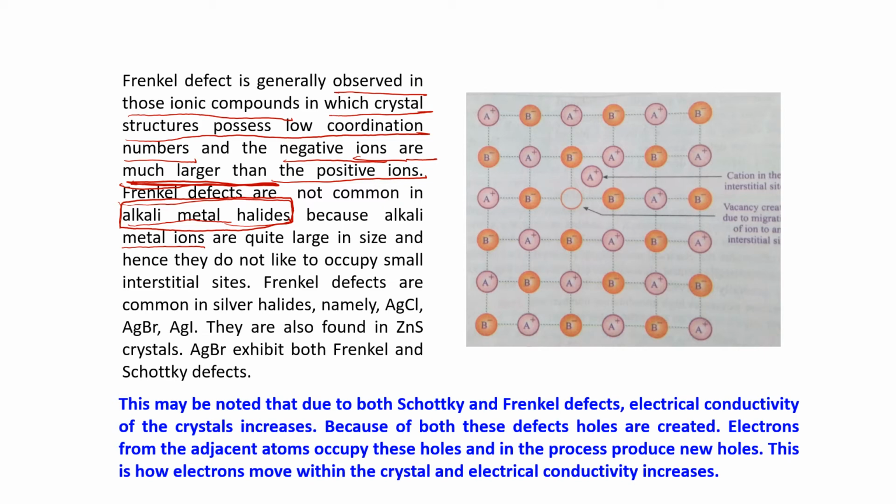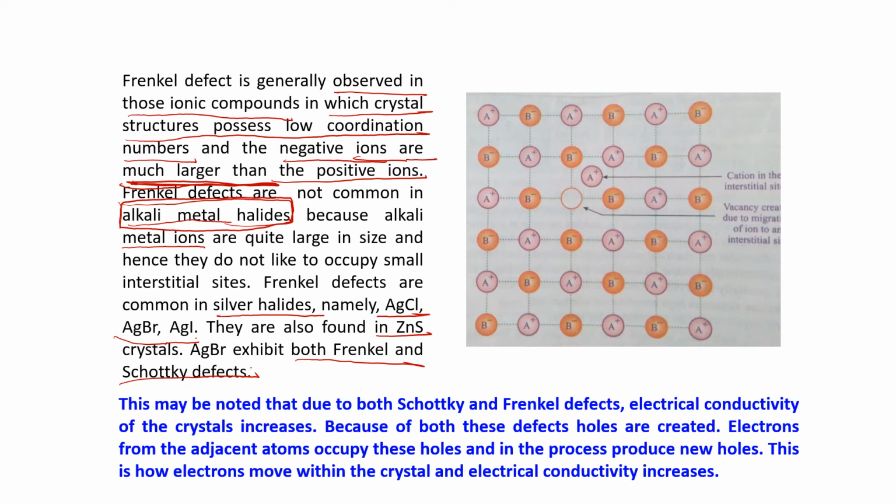Frenkel defects are common in silver halides, namely AgCl, AgBr, AgI. This is very important. They are also found in ZnS crystal. Now, AgBr exhibits both Frenkel and Schottky defects, but when the cation is silver, then mostly it shows the Frenkel defect.